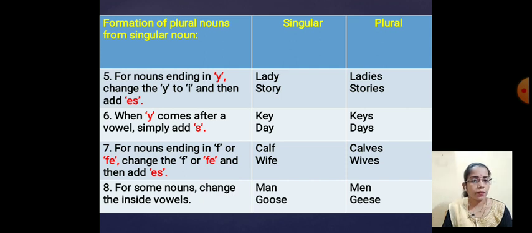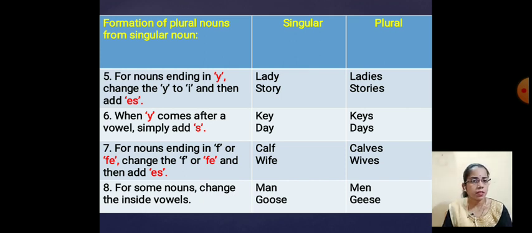Right? If the word ends with f or fe, you have to cut the f and fe both and write v plus es. For example, calf, calves, wife, wives. Right? Same as with y.